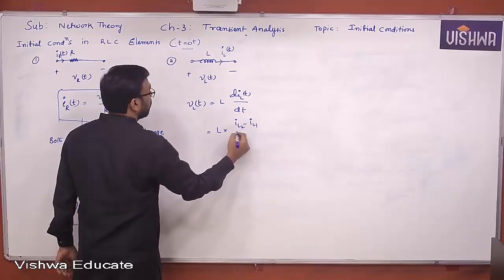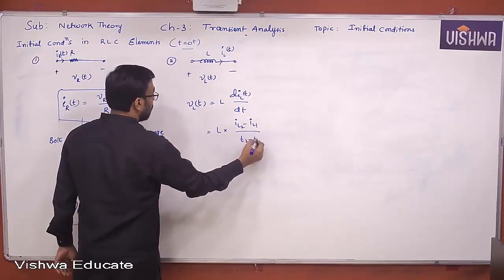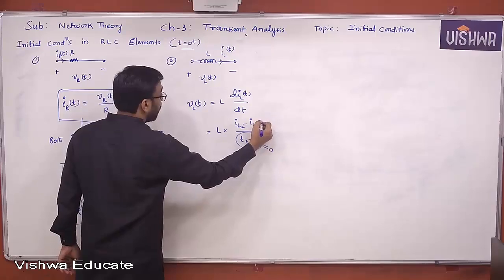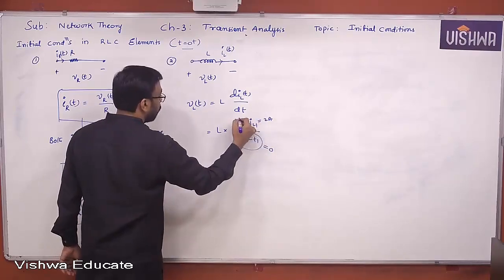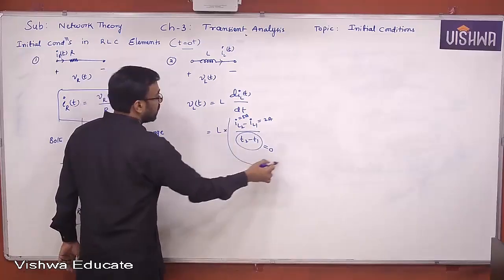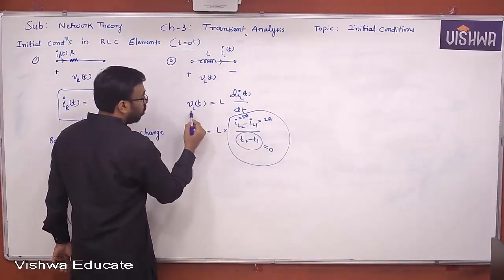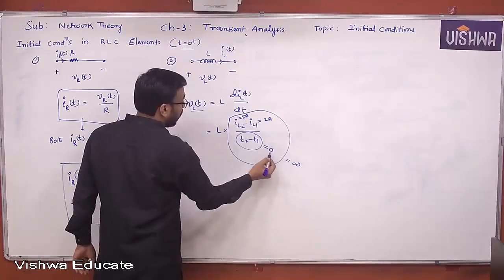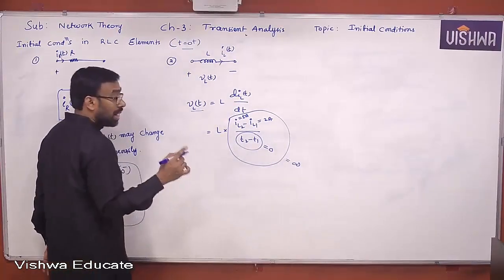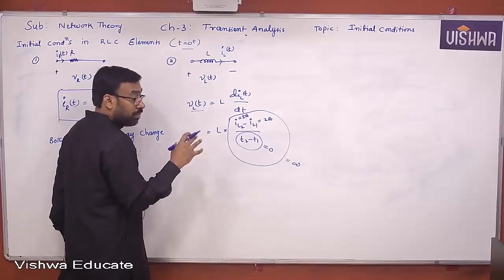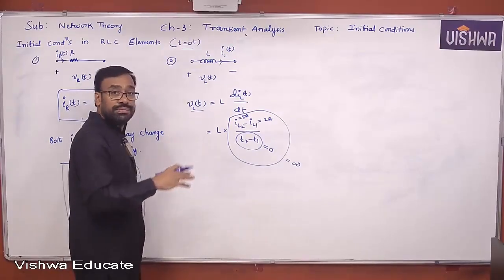IL2 minus IL1 by T2 minus T1. In 0 time, you may not change from 2 amperes to 5 amperes, because to change that quantity you may need infinite voltage. Infinite voltage in 0 time is called ideal impulse voltage, but this thing may not be practically possible. Yes or no, all of you?